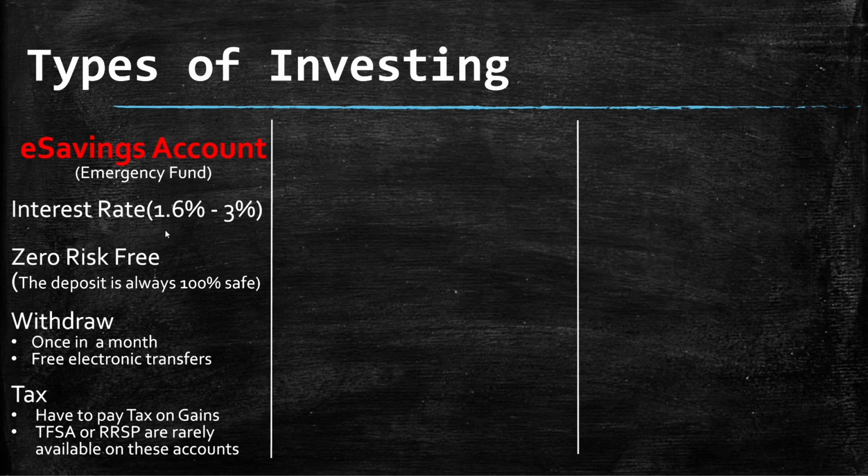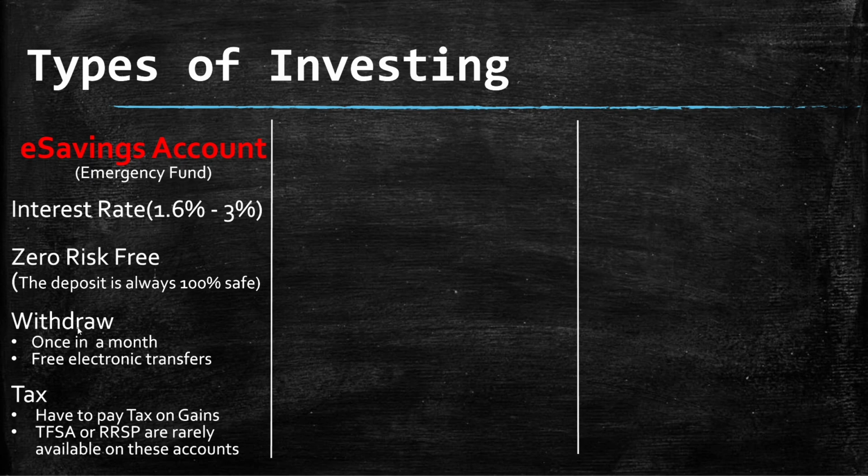There are so many banks even giving you a promotion for the first 3 months, giving you almost 5%. So pretty good interest rates, like EQ Bank is giving you 2.5%. Secondly, let's talk about risk. It will be a zero-risk investment. So if you put $10,000 in the savings account, your money will always be safe. It will never go down. It will always increase by the interest rate.